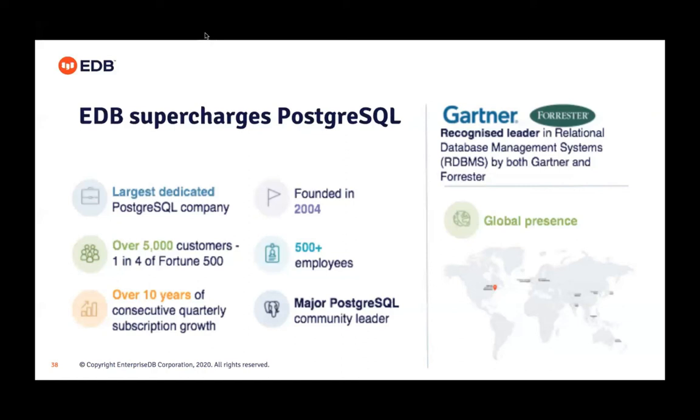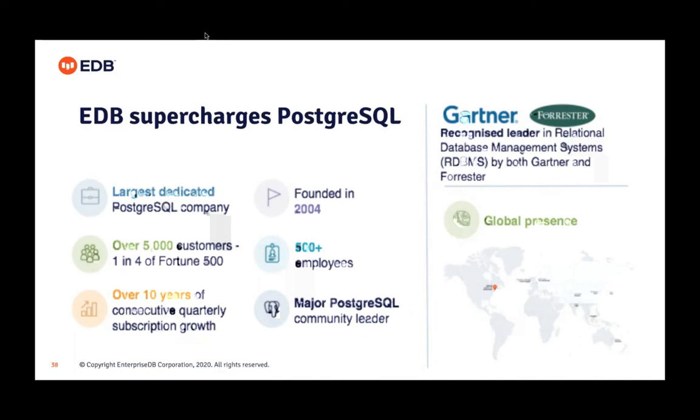And today, many of the original open source committers and contributors, such as Bruce Momjian, Dave Page, Robert Haas, are still with EDB and continue to be major contributors to the open source community. So this really sums up who EDB is.